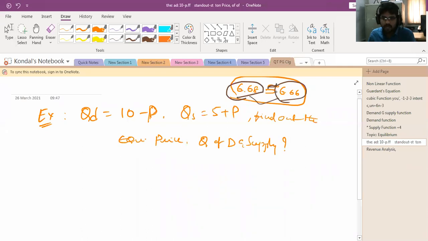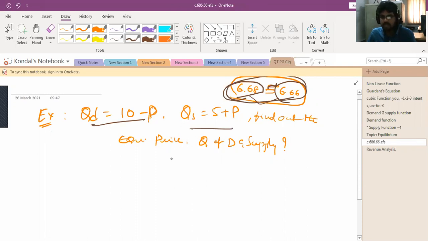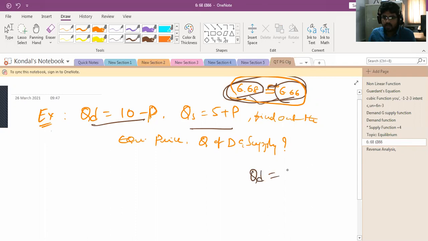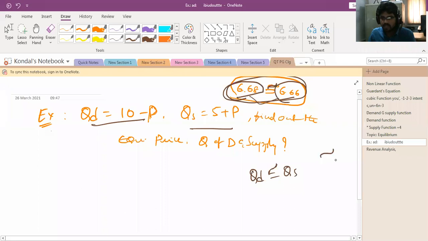To avoid that confusion, we should go with this equation and this equation, and you will get equal values. Then you will get the exact value, that is, quantity demand is equal to quantity of supply, so no need to put more or less equal here.